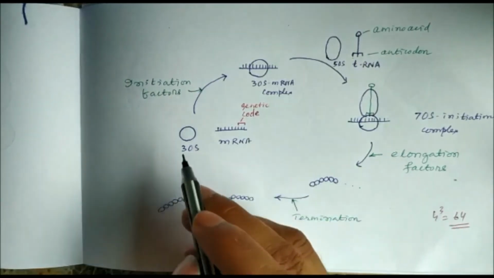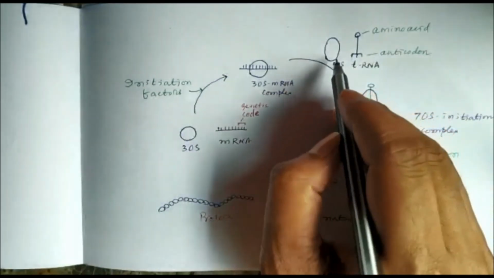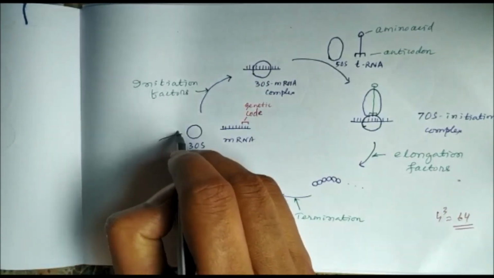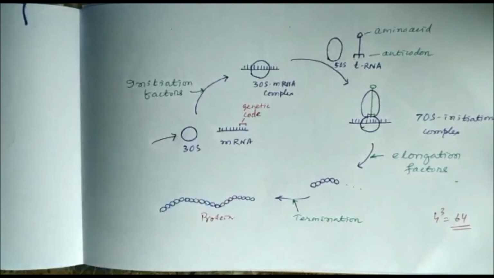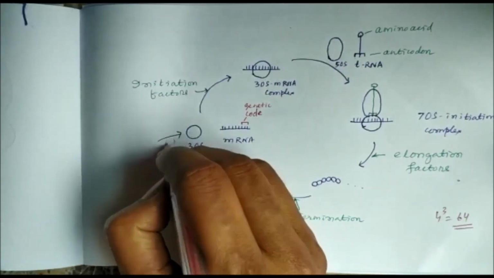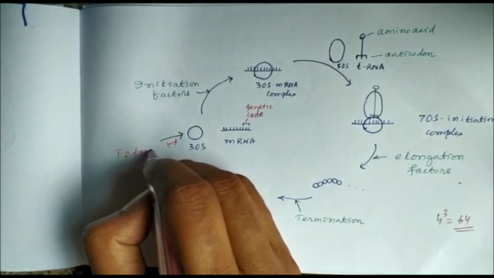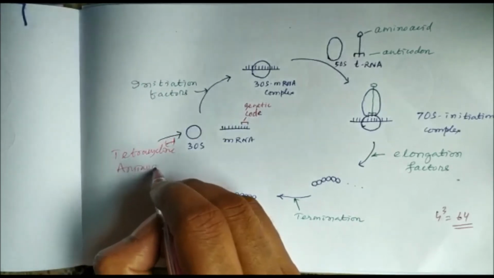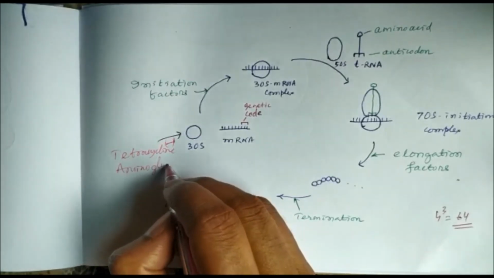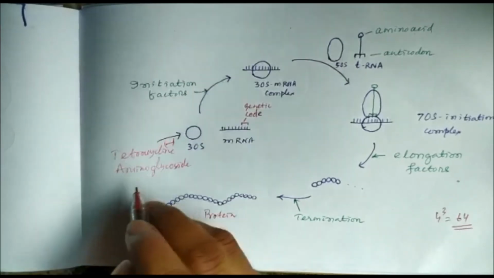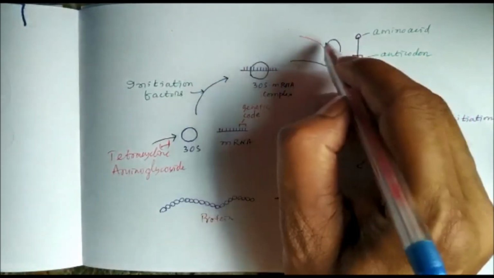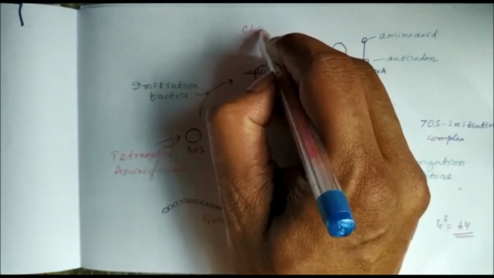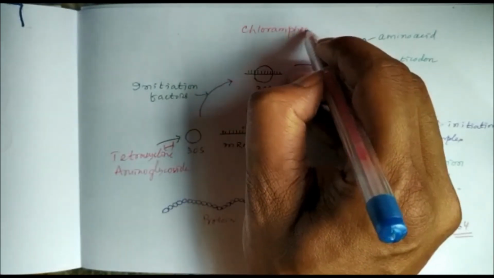So we can selectively target the 30S subunit or the 50S subunit. The 30S subunit is inhibited by antibiotics like tetracycline. Tetracycline inhibits this 30S subunit. Then aminoglycoside antibiotics like streptomycin, kanamycin, gentamicin all inhibit the 30S subunit. The 50S subunit of the ribosome is inhibited by antibiotics like chloramphenicol. Chloramphenicol inhibits the 50S subunit of the ribosome.